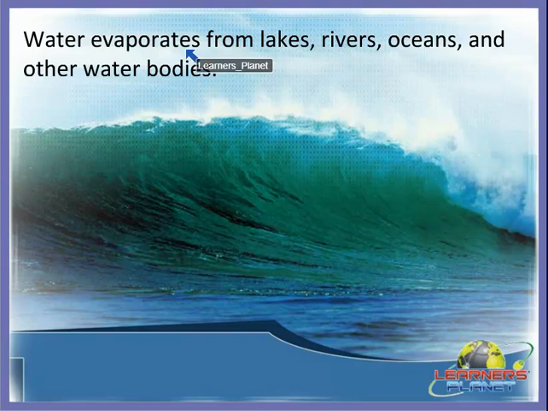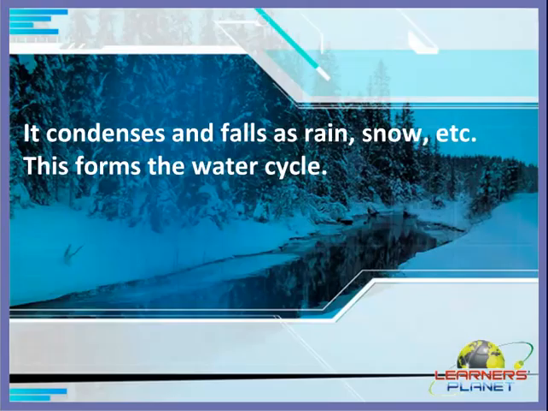So water evaporates from the different water bodies and converts into water vapor, right? And after that it condenses and falls as rain, snow, etc. And this forms the water cycle.